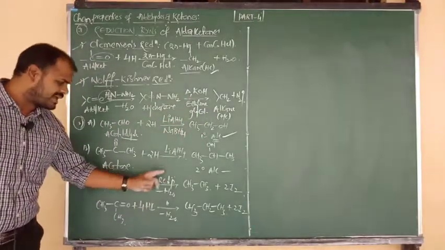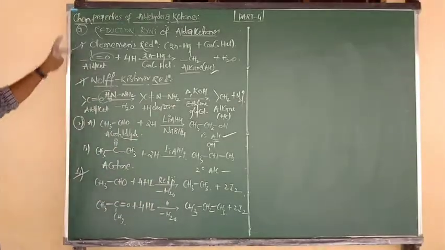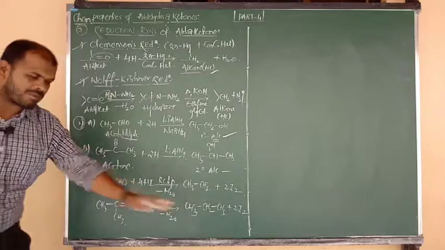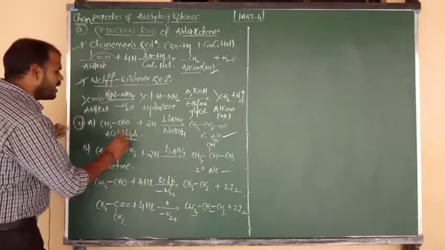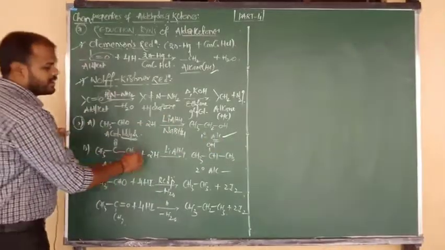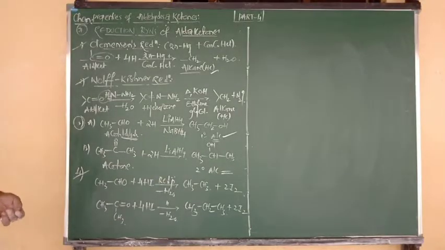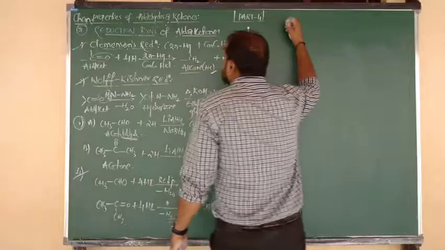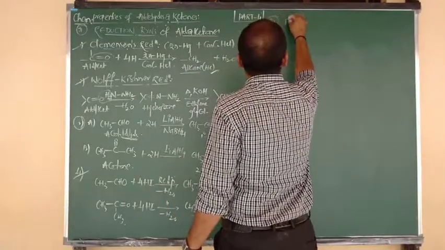Upon reduction with HI and red phosphorus, they also give alkanes or hydrocarbon. So in the first case, second case and last case, the same type of product you get, beta. But in the other case, this is special. Aldehydes upon reduction with LAH give primary alcohols, and ketones upon reduction specially give secondary alcohols. Understood, all of you? Good. Next property, type 3 property, I am going to discuss here.